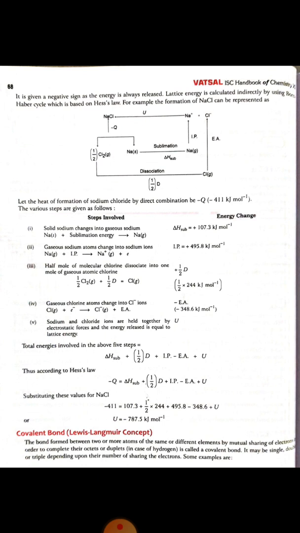Next, we are having the covalent bond, that is the Lewis-Langmuir concept. The bond formed between two or more atoms of the same or different elements by the mutual sharing of electrons in order to complete their octet or duplet is called a covalent bond. It may be single, double or triple depending upon the number of shared electrons. Some examples are hydrogen molecule, water molecule, methane molecule, oxygen molecule, ammonia molecule, ethylene molecule.